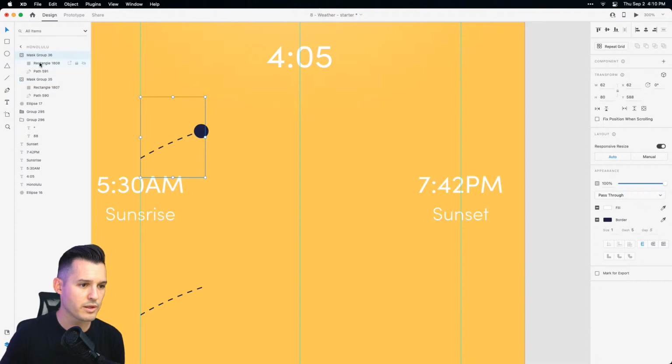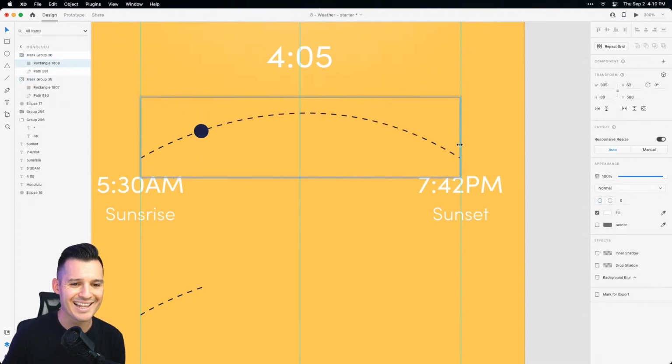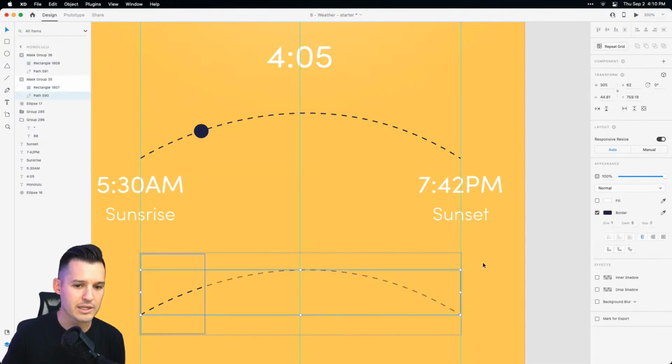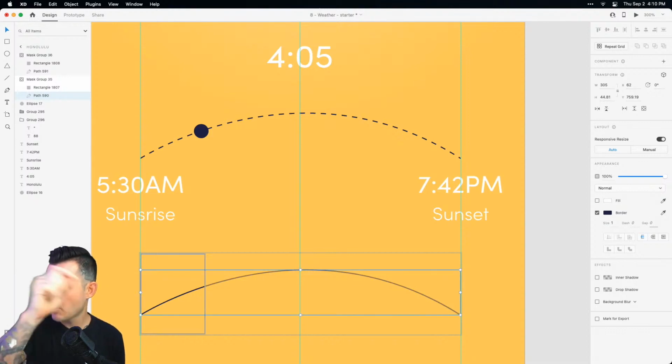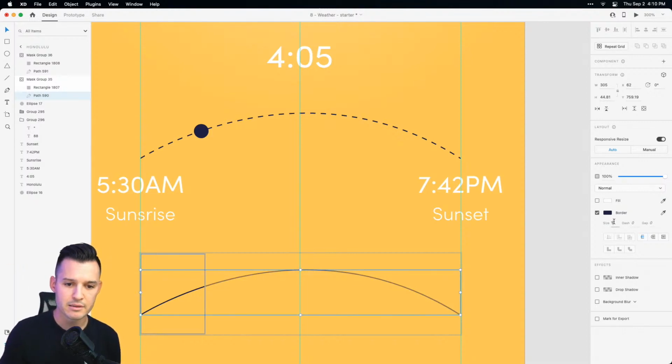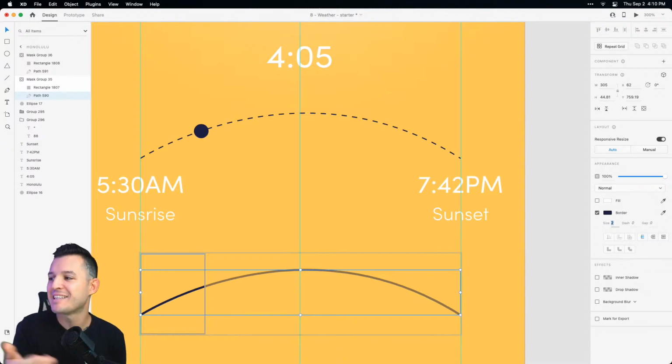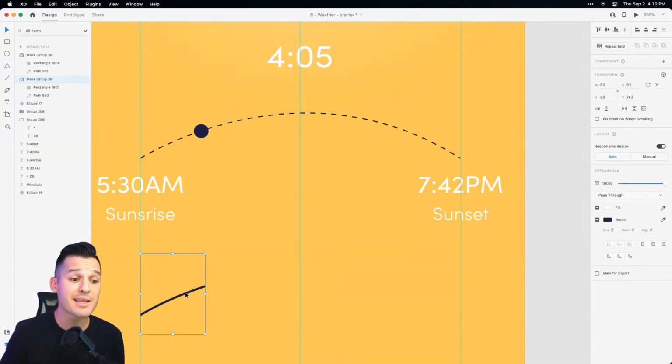Let's duplicate. Ooh, let's grab our whole deal here and bring it up, okay? Now with this one, this is actually gonna be our dotted line, our dotted shape, okay? We gotta come back into this one though, and we need to affect our actual path and take the dashes off. Sorry. I just lost my whole train of thought there. All right. With that being said, now we can bring this one up.